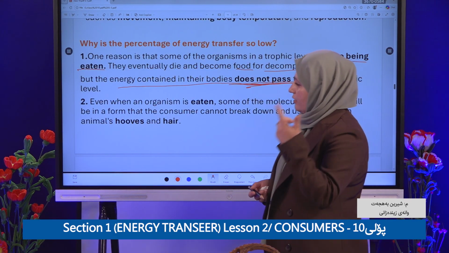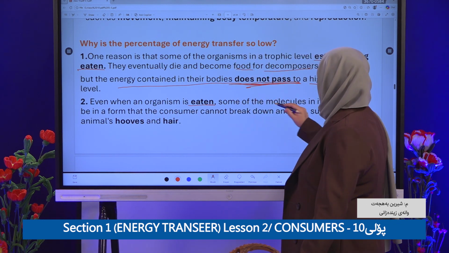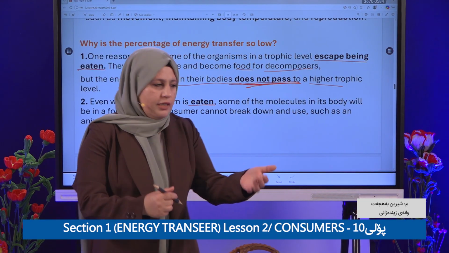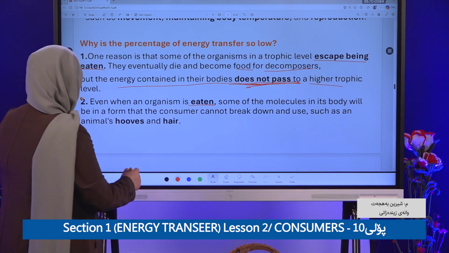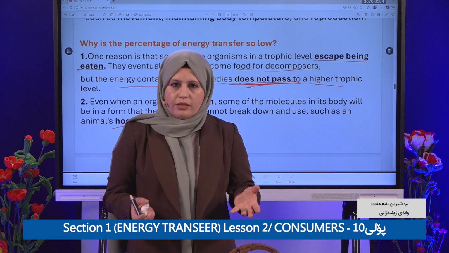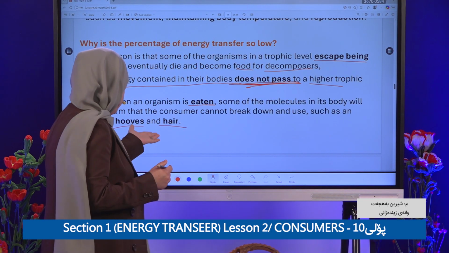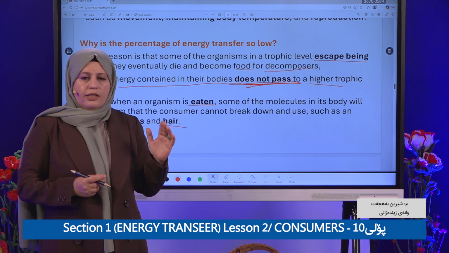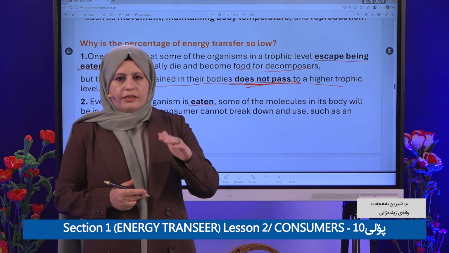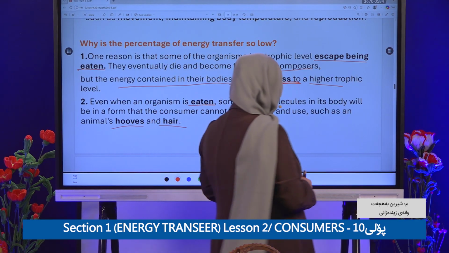That's one reason. The second reason is that even when the organism is eaten, some parts of the body are not eaten by the other organism, such as what? Such as hoof and hair. Hoof and hair contain energy, but maybe the other organism does not like to eat hair and hooves. That is another reason why energy transfer is slow between the levels. Clear? Of course, it's clear.